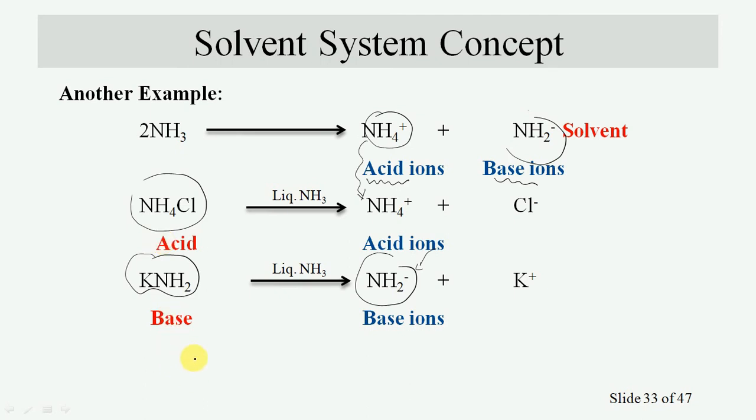So let us see the neutralization reaction. Ammonium chloride acts as the acid, potassium amide acts as the base, and finally potassium chloride and 2 moles of ammonia get formed. So it is the neutralization reaction.